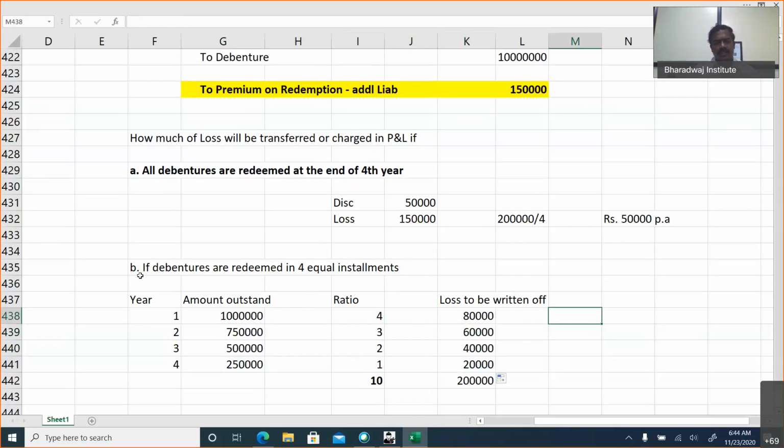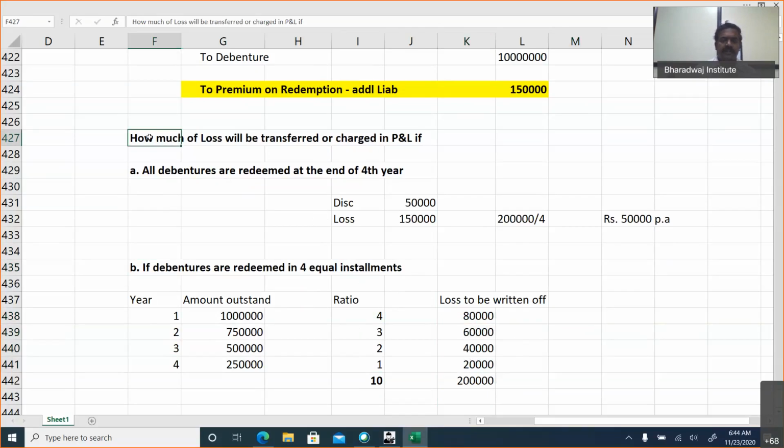Okay. So this case is a most important case for examination, where they will ask you how much of discount will be written off for the third year, or how much of total loss will be written off for the third year. The question is about total loss. If they ask you specifically about discount, consider only the discount. Here the question is about how much of loss to be written off, 2 lakhs over a period of 4 years.